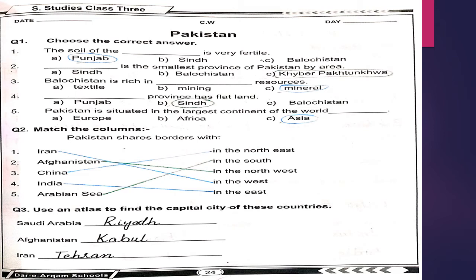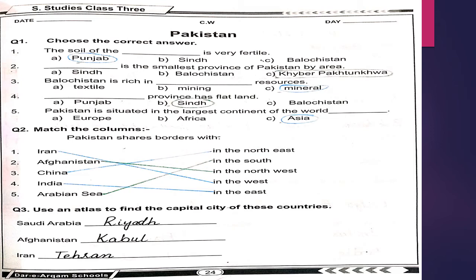Number 3 is Balochistan is rich in dash resources. Options are textile, mining and mineral. And right answer is option C, which is mineral. Number 4 is dash province has flat land. Punjab, Sindh, Balochistan and right one is B, Sindh. Number 5 is Pakistan is situated in the largest continent of the world. Options are Europe, Africa and Asia. Your right answer is option C, Asia.